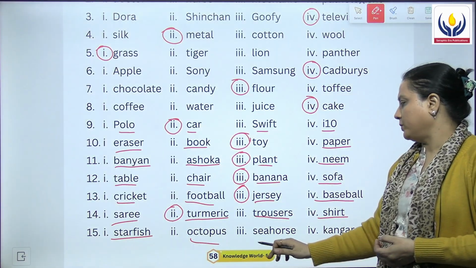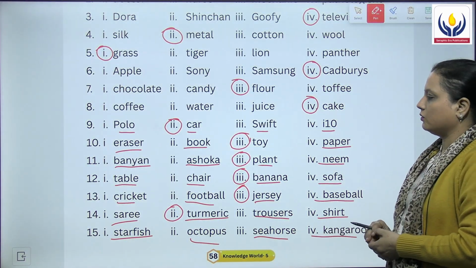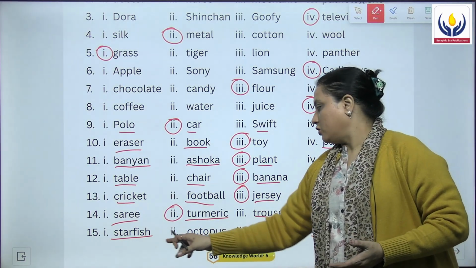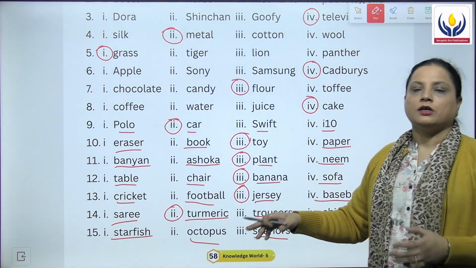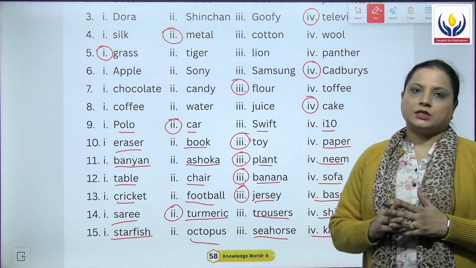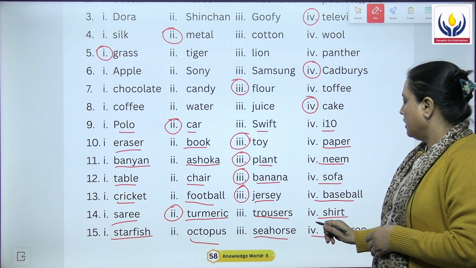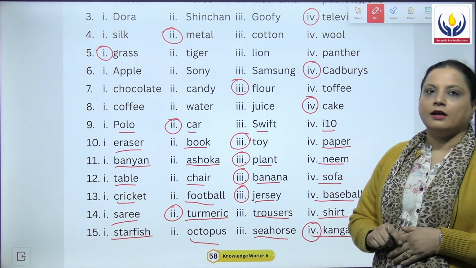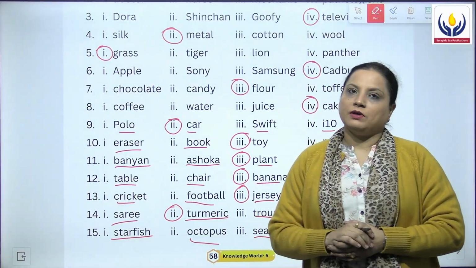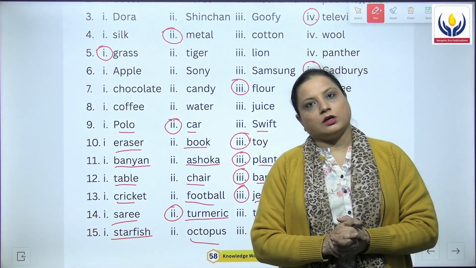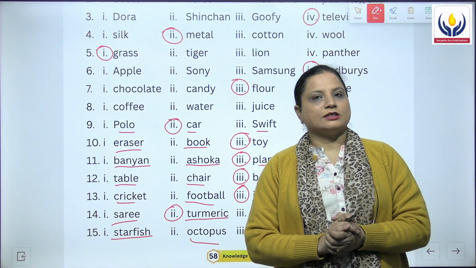Starfish, octopus, seahorse, kangaroo. Now starfish, octopus and seahorse, they all are found in the sea or the water, whereas kangaroo is an animal which lives on land. So hence, this way we have circled out all the odd one outs among them, and hence the chapter is over.